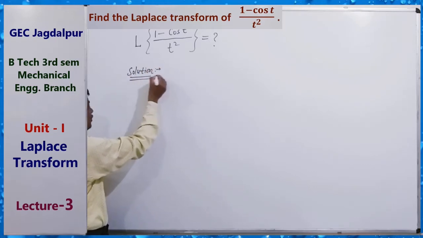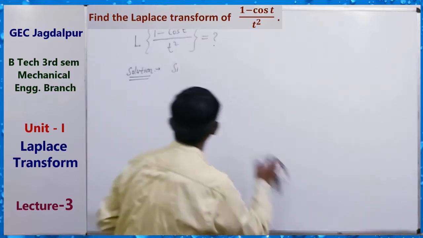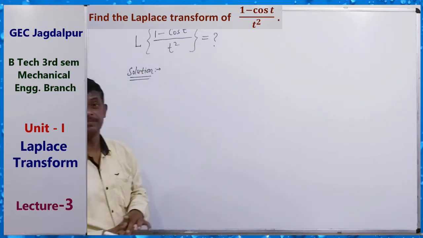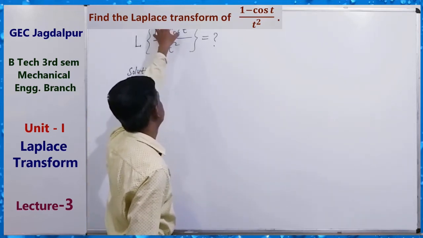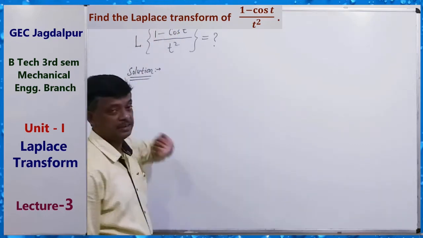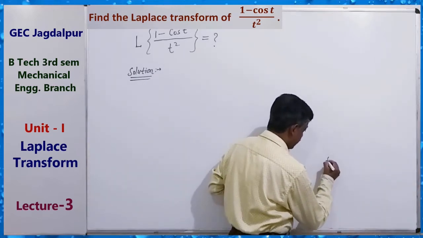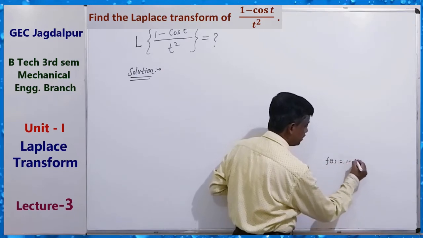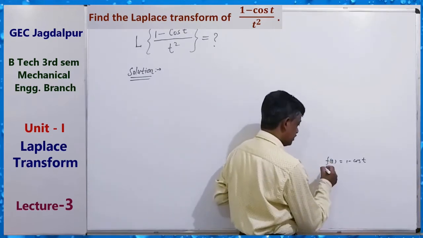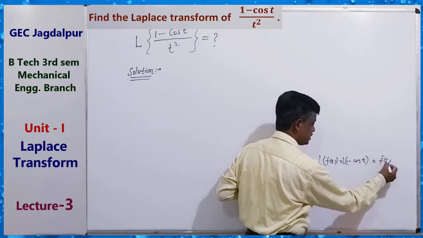Solution. Here we can consider this as ft. 1 minus cos t means ft. Ft divided by t, two times. First of all, ft means 1 minus cos t. First, find the Laplace transform of this, that will be f bar s.